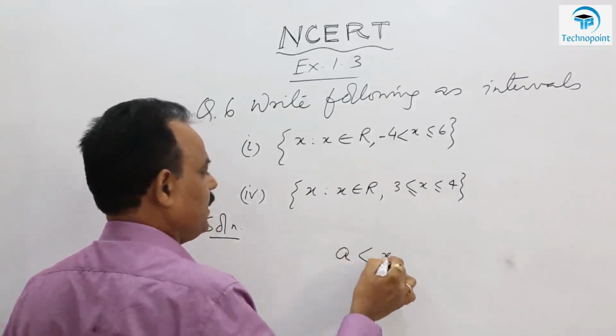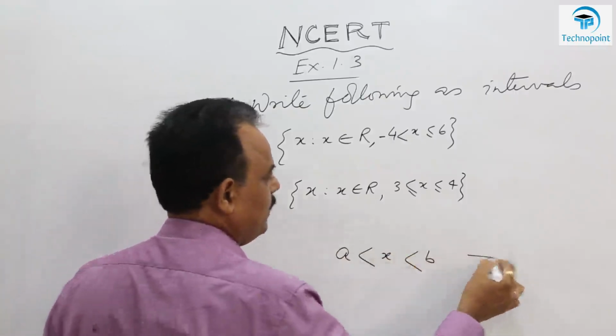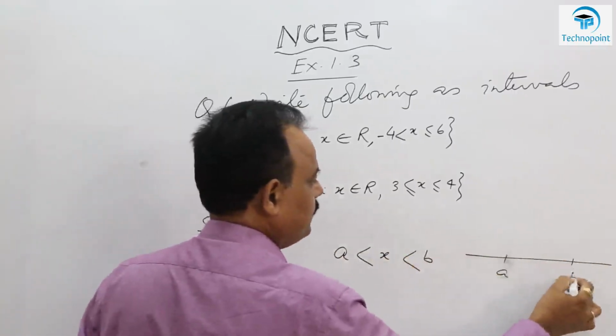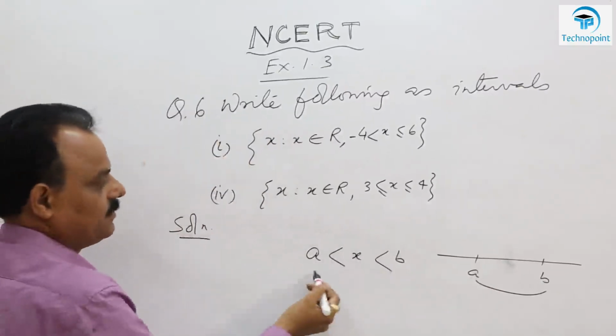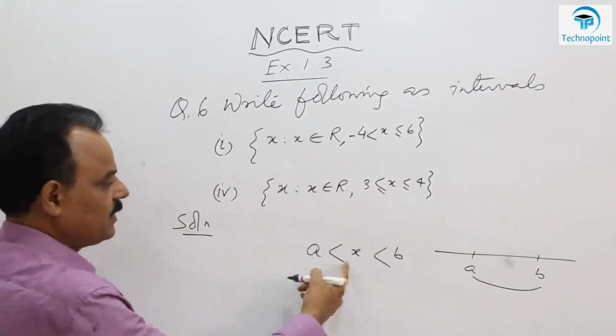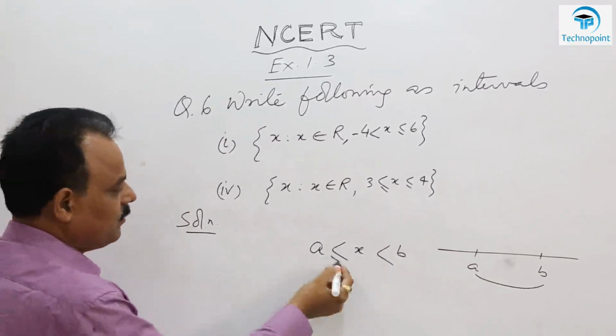Any number may be greater than A and less than B. It is written like this: x is greater than A and less than B, may be equal to also.